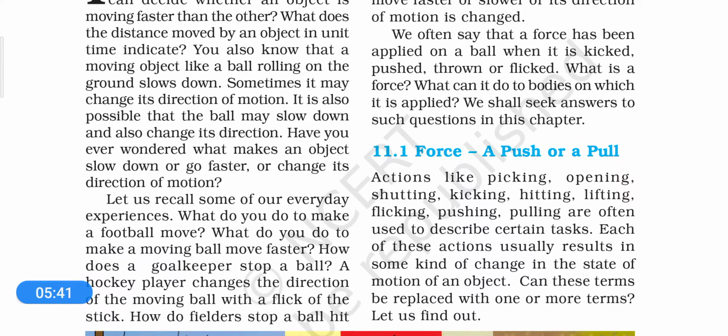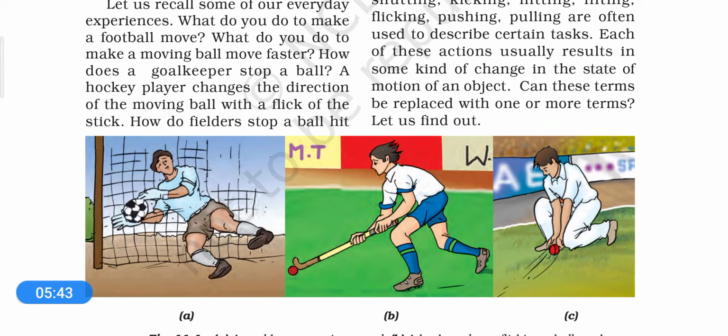Let's look at certain everyday activities. Recall how a goalkeeper stops the ball from moving. In the same way, how a hockey player changes the direction or speed of the ball, and how a cricket player stops a ball by catching it or stopping it from going to the boundary, how he brings it to rest. In all these situations you will see that something is either being pushed or pulled. Look at this table.